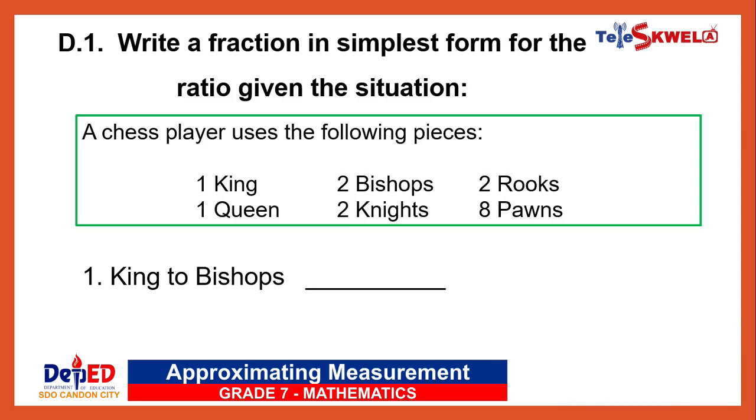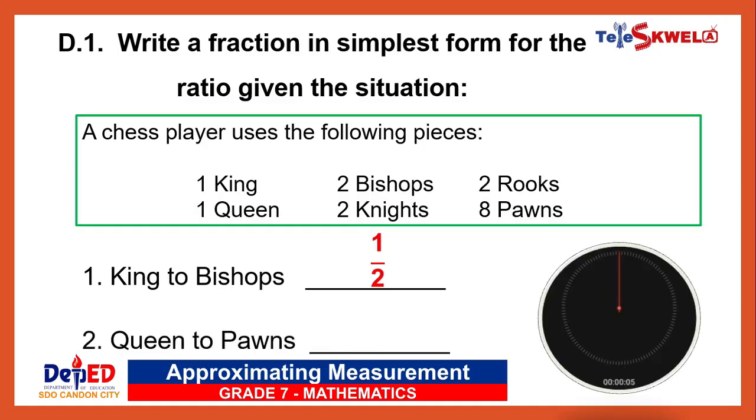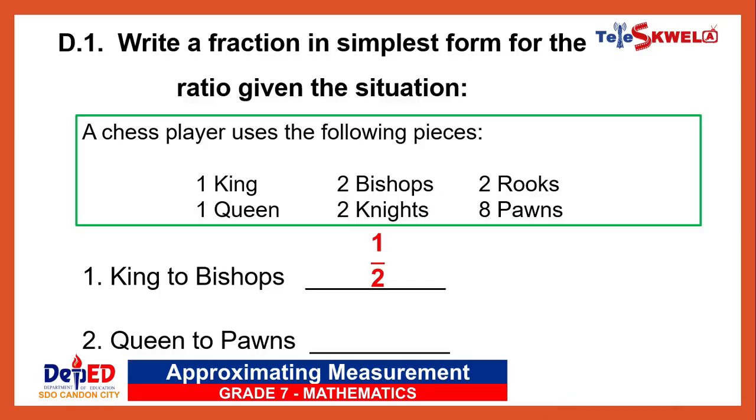The correct answer is 1/2. Number 2, queen to pawns. Correct. The answer is 1/8.